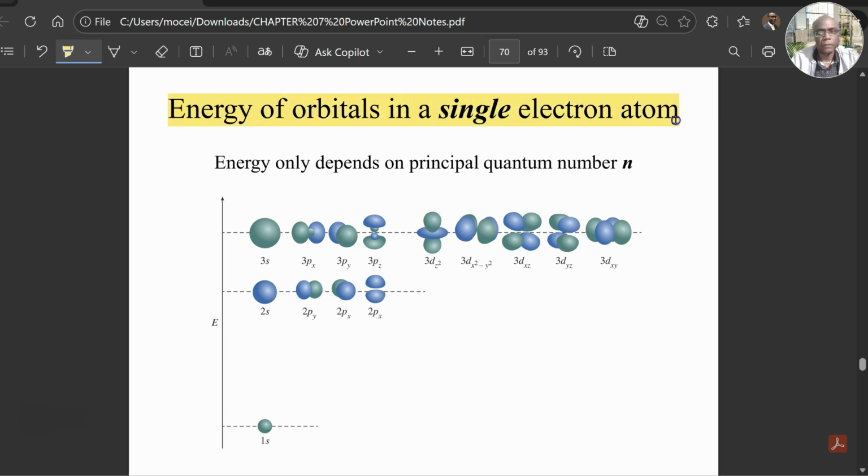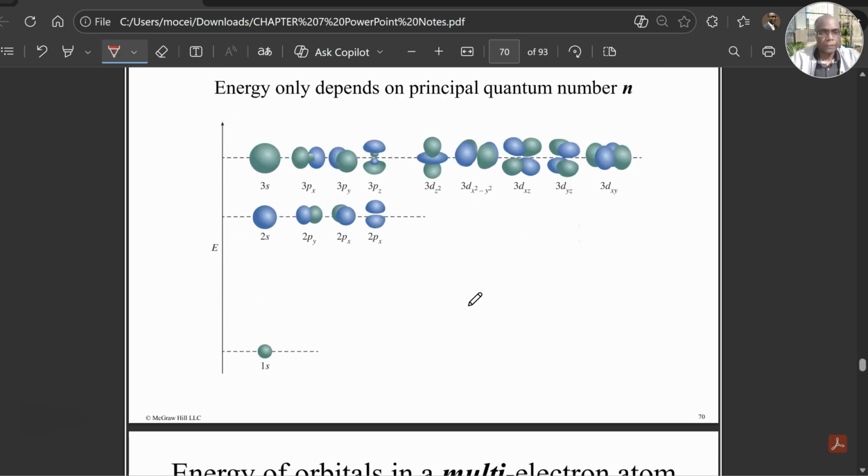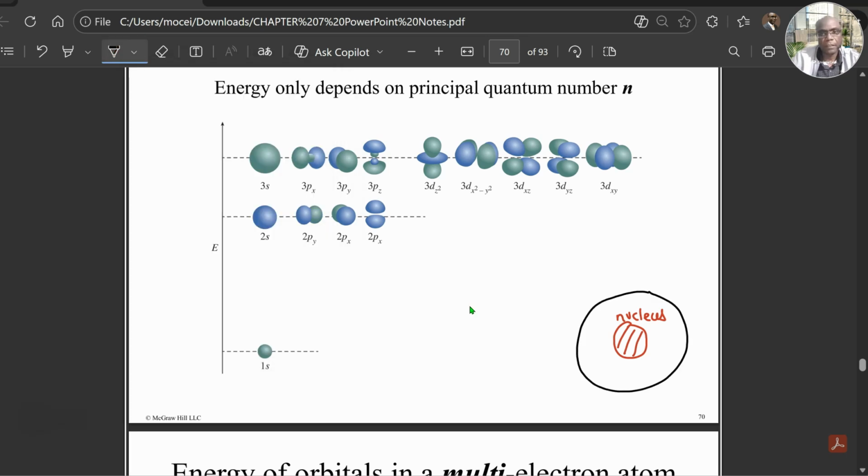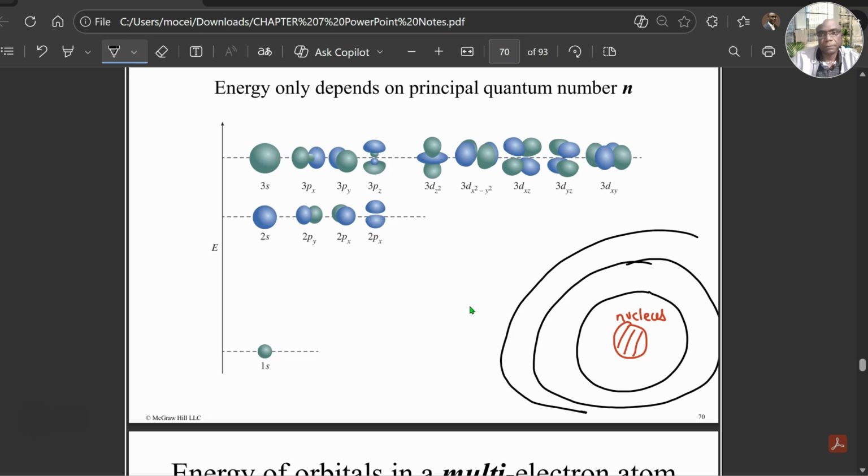So we are looking at the energies of the orbitals. Now I'll give you a review. If you have a nucleus, a representation of a nucleus, and then you have these shells. These shells in themselves contain subshells.